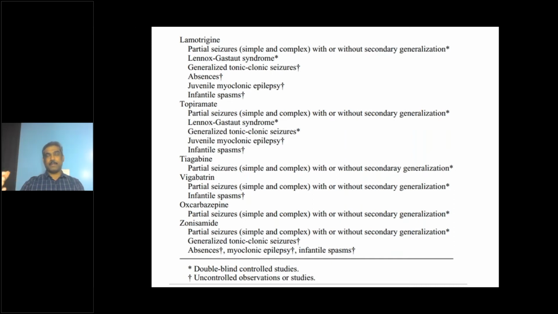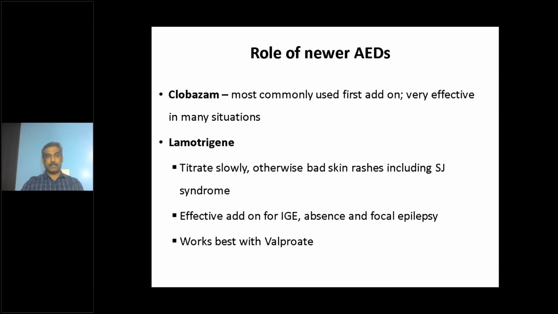Carbamazepine and oxcarbazepine are related medications, the same group, so oxcarbazepine has the same indication as carbamazepine. For focal onset epilepsy, oxcarbazepine or carbamazepine are the first drug of choice. Zonisamide is a broad spectrum antiepileptic medication, so you can use it in many different syndromes, including the very important refractory infantile spasms, as well as drop attacks and secondary generalized seizures. So zonisamide is very important.